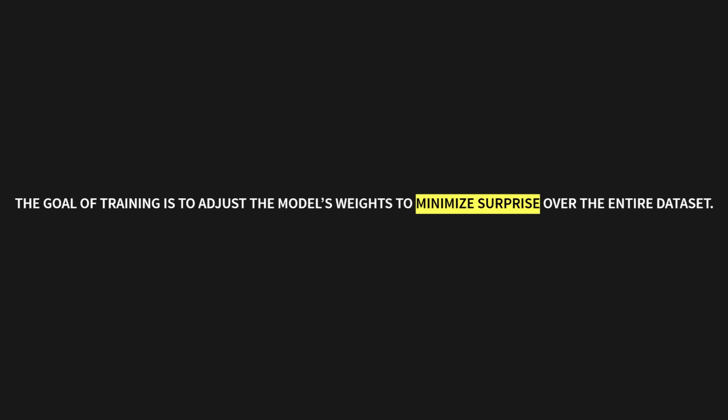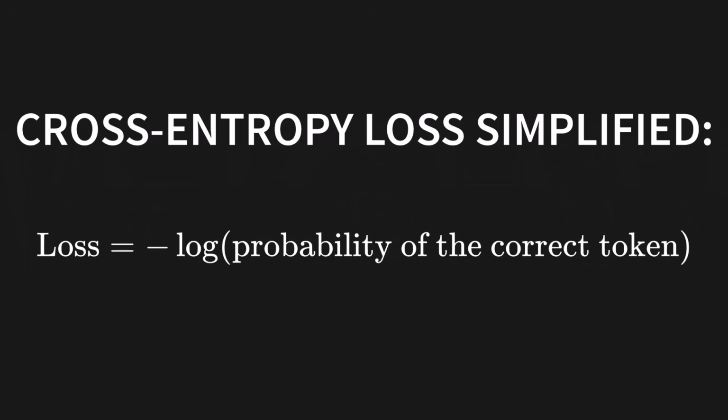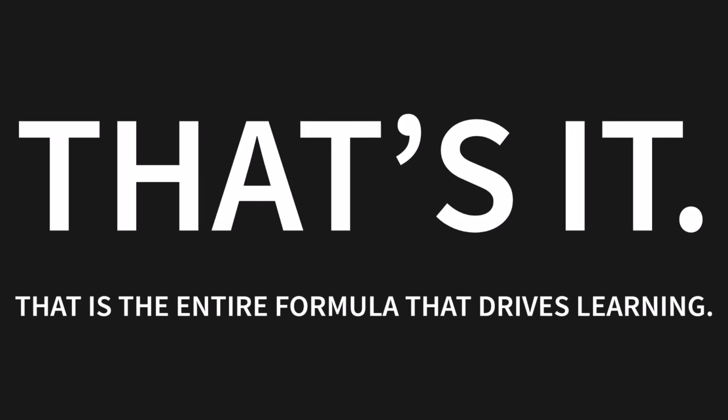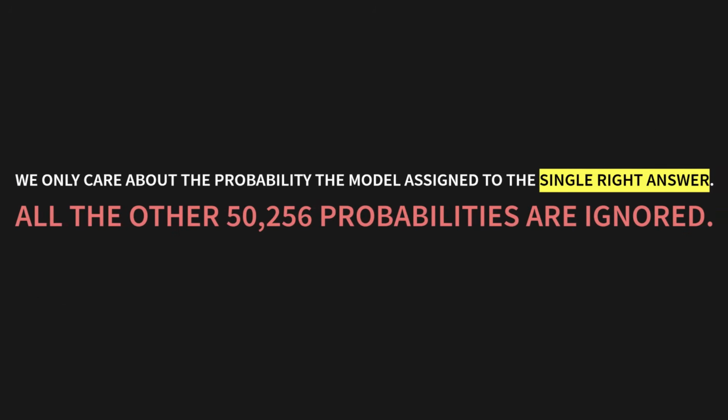So how do we calculate this surprise? Check out this formula. This is cross-entropy loss, simplified for our task. The loss is just the negative log of the probability of the correct token. That's it. That is the entire formula that drives learning. We only care about the probability the model assigned to the single right answer. All the other 50,256 probabilities, they get ignored for this calculation.